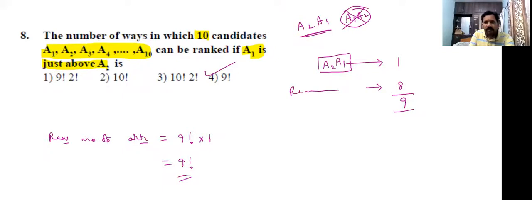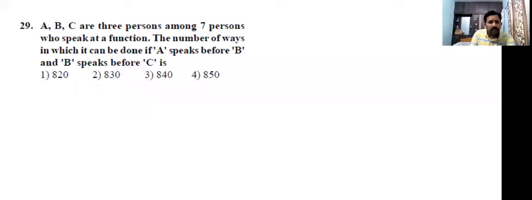I think all of you understood now. A, B, C are three persons among seven persons who speak at a function. The number of ways in which it can be done, if A speaks before B and B speaks before C. So that means first A wants to speak, next B, next C. This is the order.